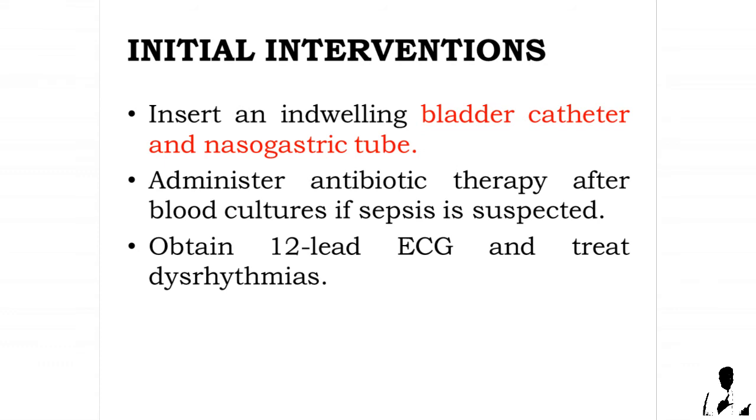Insert an indwelling bladder catheter and nasogastric tube. Administer antibiotic therapy after blood cultures if sepsis is suspected, and obtain 12-lead ECG and treat dysrhythmias.